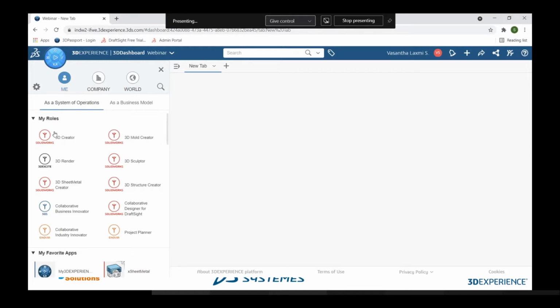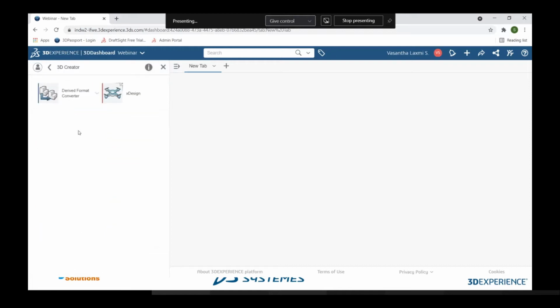This is the 3D Creator role. When I click on this, you can see xDesign, which is an app. By getting into the xDesign environment, we can start our modeling. So how do we get into xDesign modeling? Just drag the xDesign app and drop it over here so that it takes you to the xDesign environment.